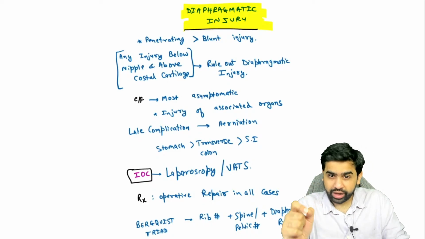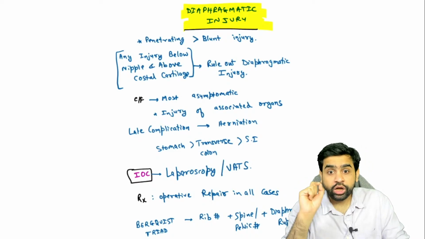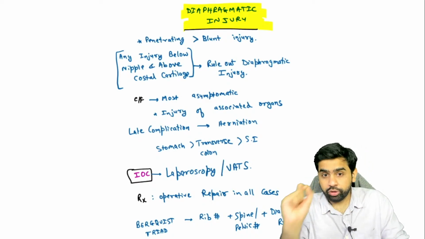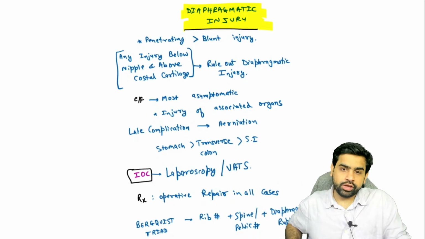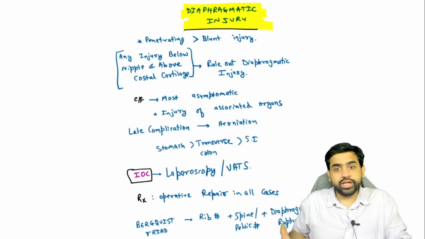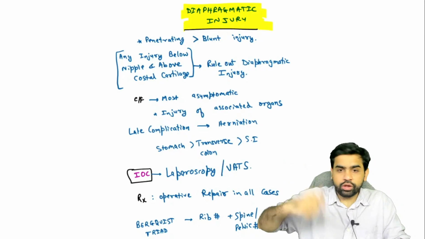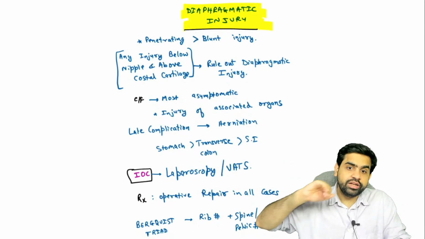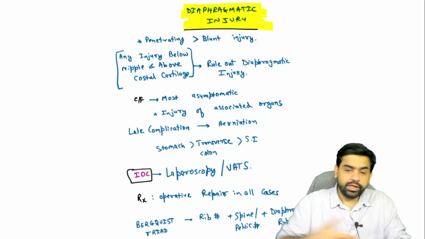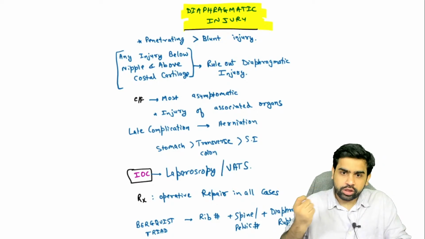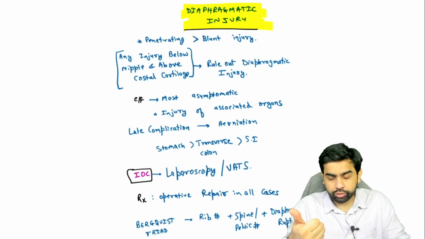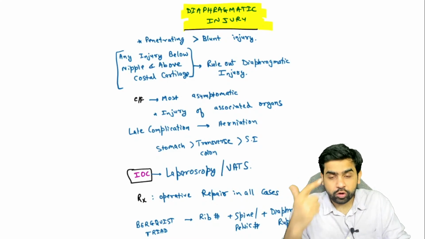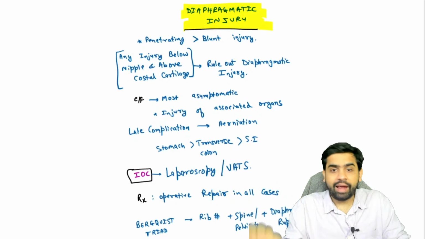Please try to understand, even if both are there in the options, you will still prefer laparoscopy, because laparoscopy will help you rule out any other intra-abdominal injuries. Do you understand my point? How are you so sure that the knife, or whatever the sword which entered, has injured only the diaphragm? It has not injured the underlying spleen or the underlying liver or something like that. Do you understand my point? So laparoscopy is the investigation of choice. First of all, it is going to help you diagnose. At the same time, it will also help you rule out other abdominal injuries.